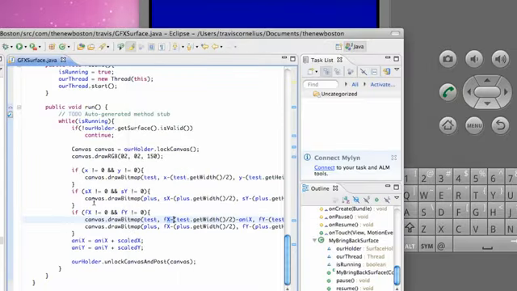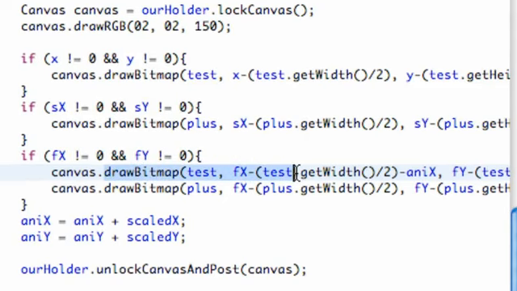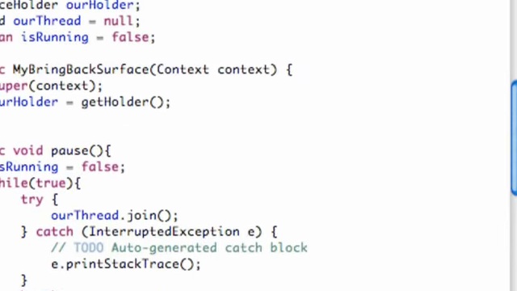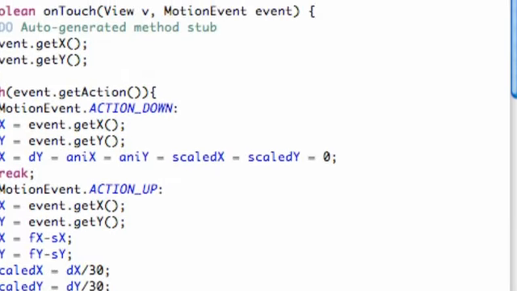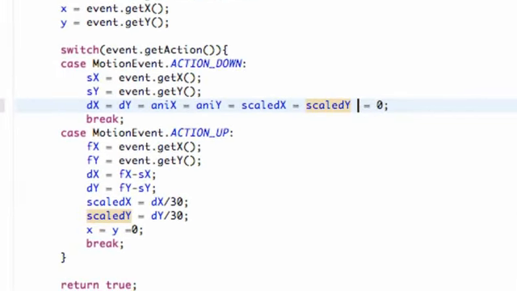Basically what's happening is we want to set our fx equal to 0 now when we start clicking. So we're just going to do that real quick up here. Within this statement we can just say fx equals fy equals 0.